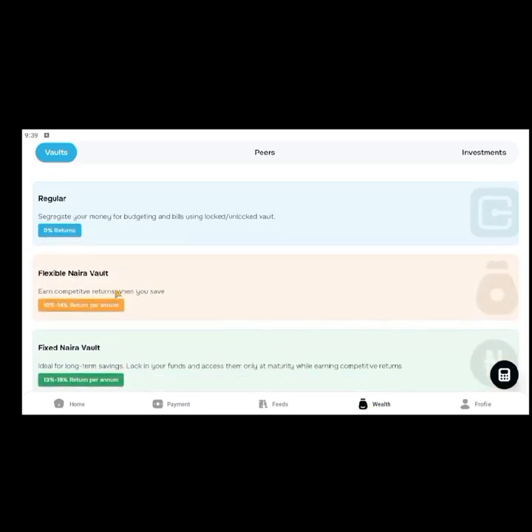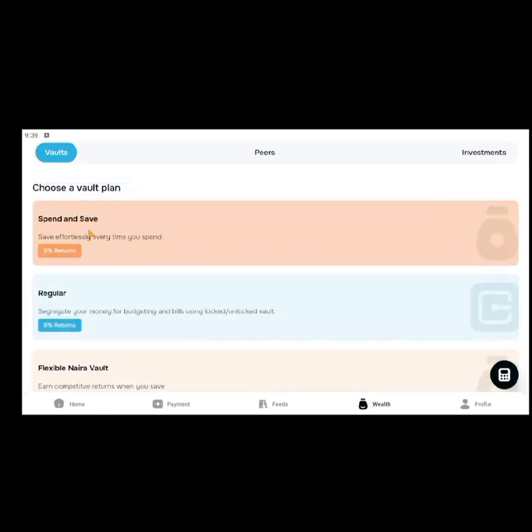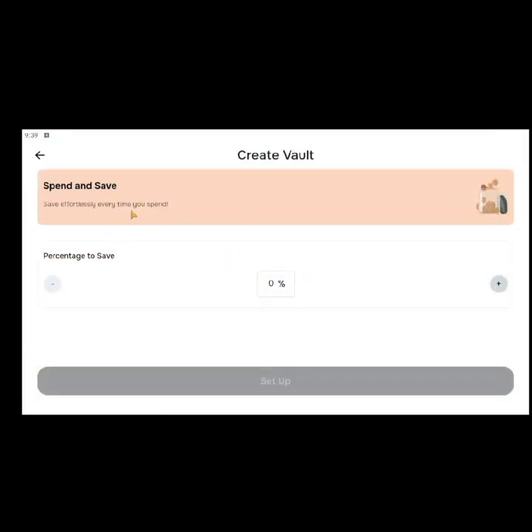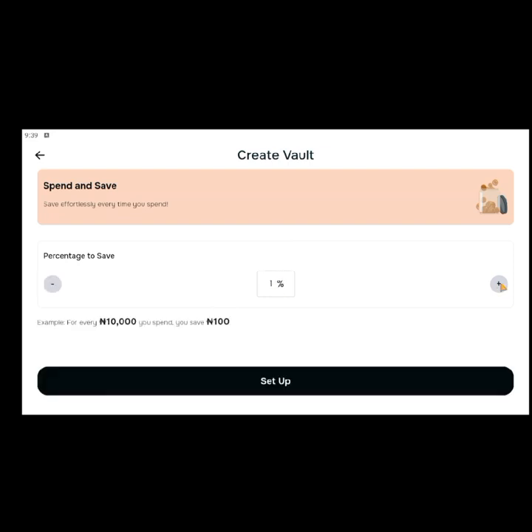So these are four different things, and spend and save basically means that if someone sends you 10,000 naira and you set that you want to be saving, let's say, 10%, it means if 10,000 naira is sent to your account, 1,000 naira is what is being saved in your vault. So you'll be able to only use 9,000 naira. The 1,000 naira is being saved.